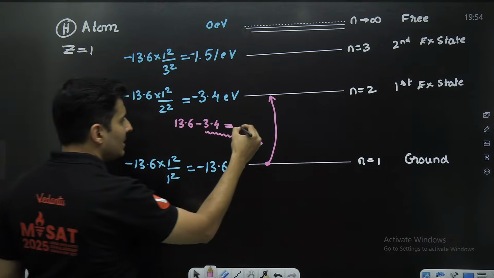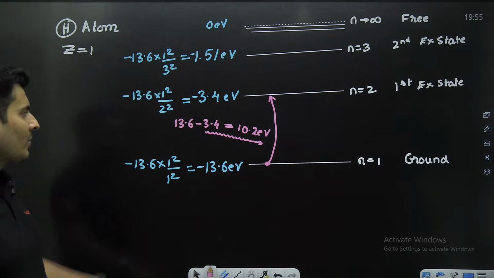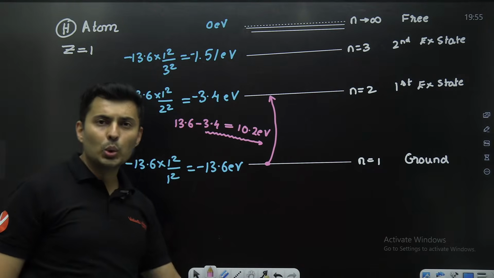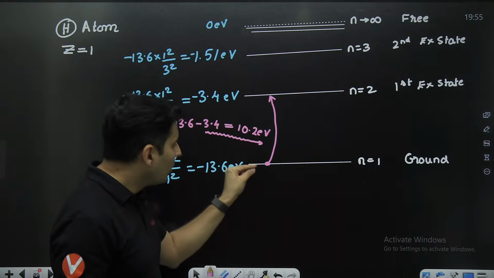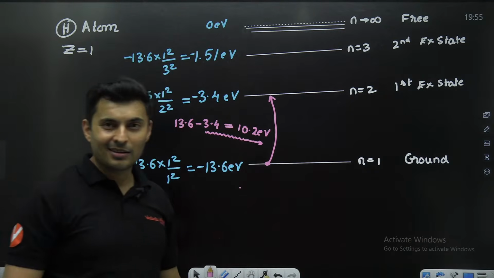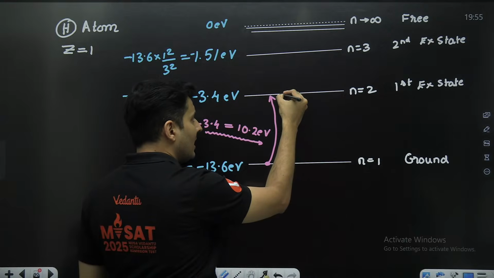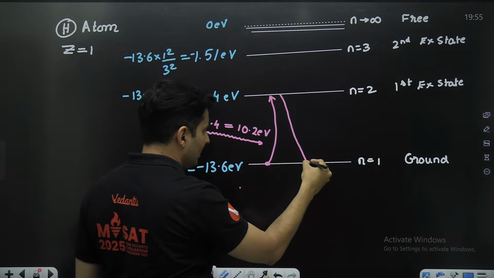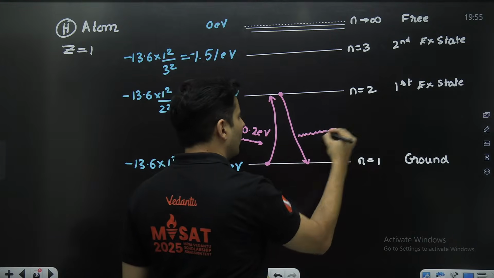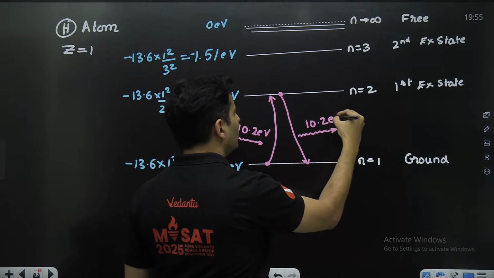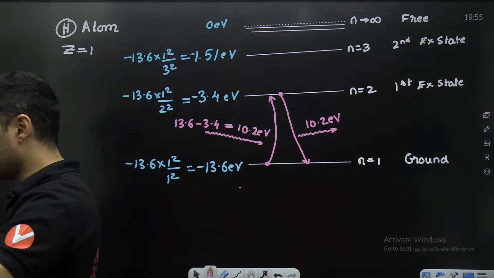How much will it be? 10.2 electron volt energy I will need, of a photon. Only then this electron will jump over here. The reverse is also true. If an electron is here and it jumps over here, then it will emit a photon of 10.2 electron volt.